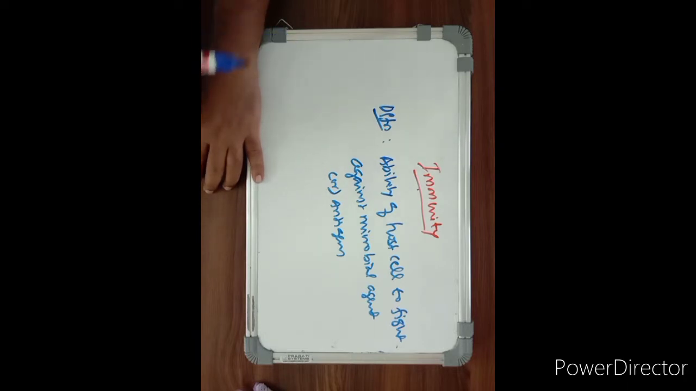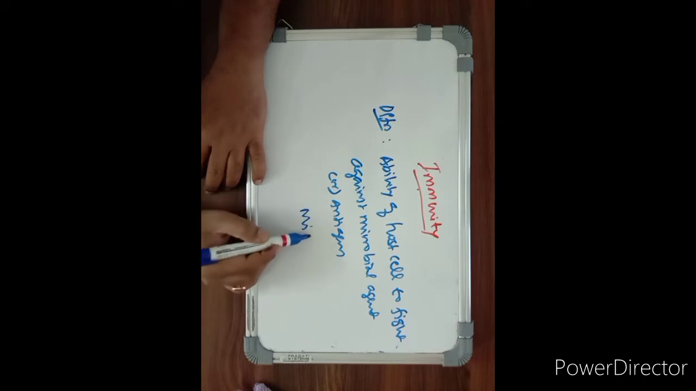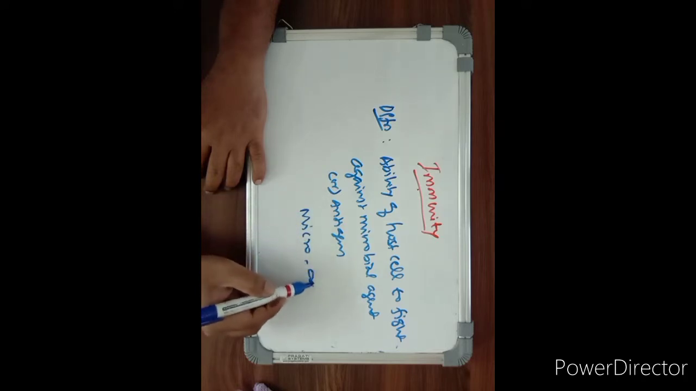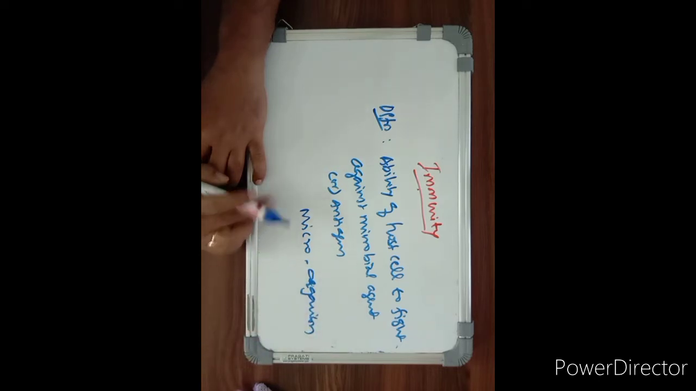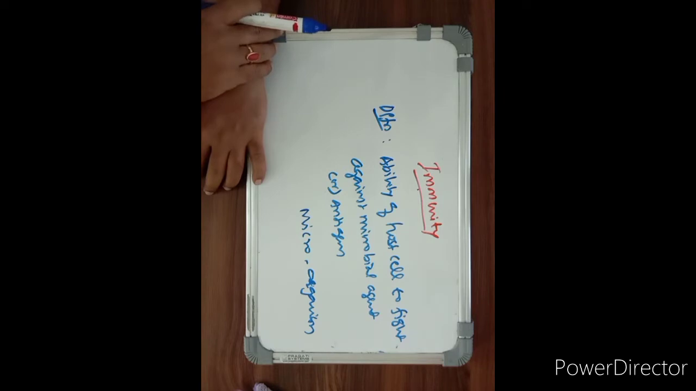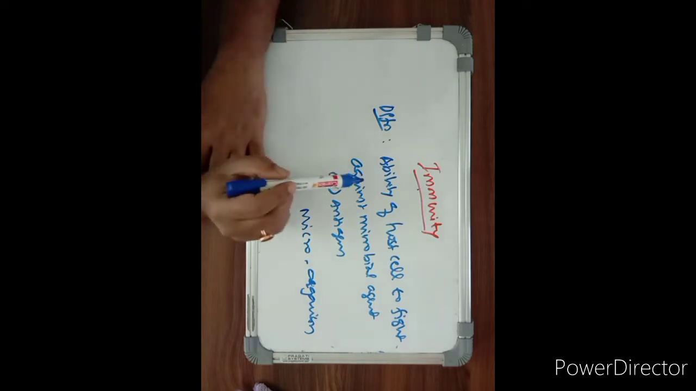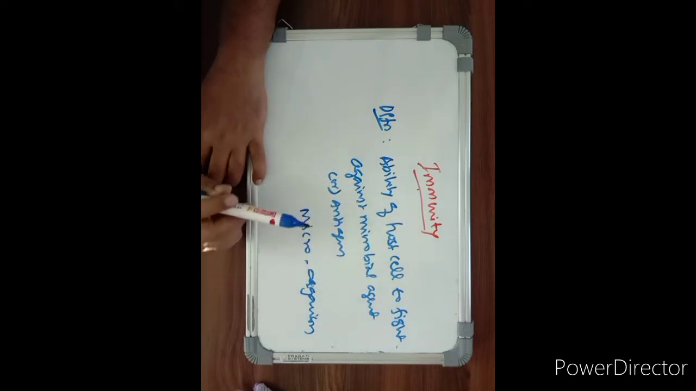So how does it happen here? Whenever microorganisms try to enter into our body, our body will start protecting itself. It acts against them and protects our body from being harmed by the microorganisms. So this ability is known as immunity. Immunity is the ability of the host cell to fight against microbial agents or antigens.